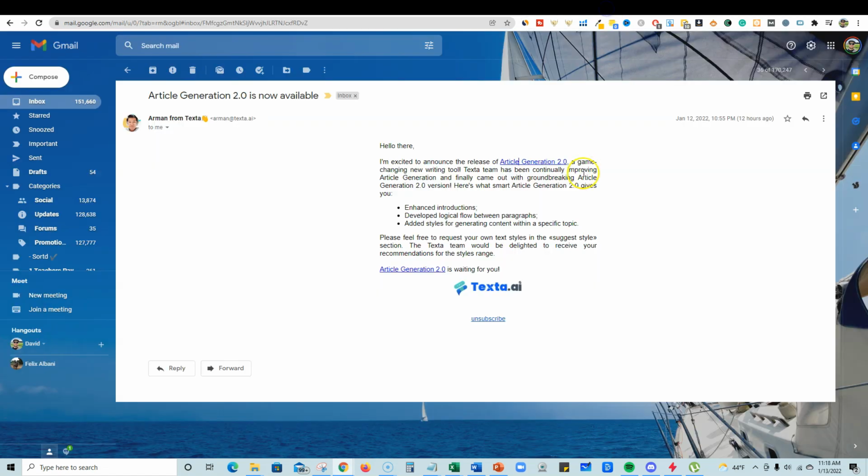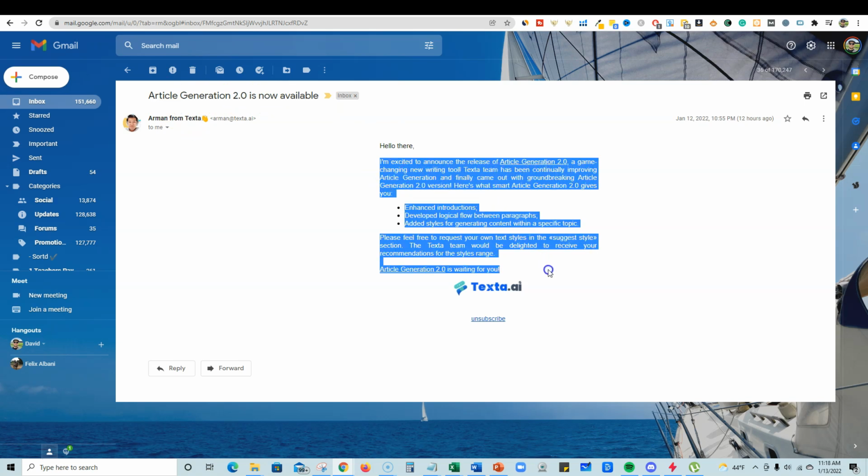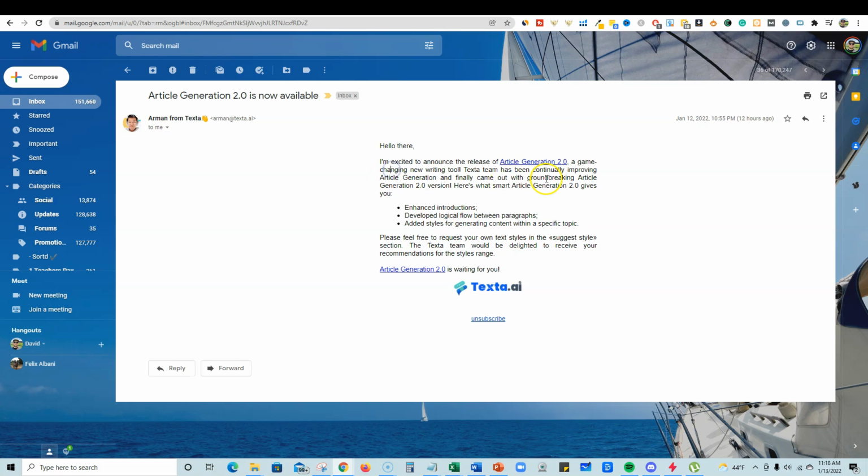Let's go check it out real quick. It's from the founder of Texta, and they're continuing to update their software, which is what we want to see, right? We want to see that the developers aren't just launching this app, getting a bunch of buyers, and then not doing anything to it. We want them to continue to make it the best it can be. They're saying that article generation 2.0 is now available, so they have updated the article generation, which is cool.